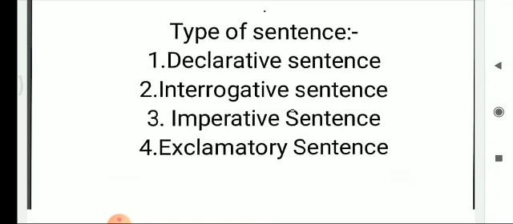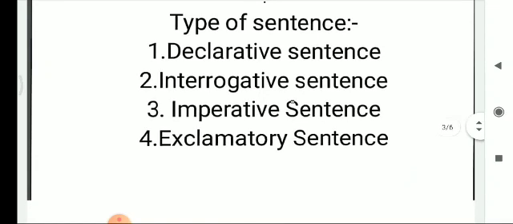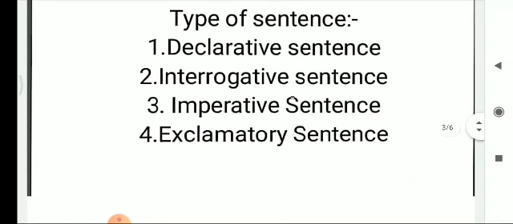An imperative sentence gives a command or advice, or it can also be used to make a request. And what are exclamatory sentences? The sentences which show strong feeling and end with an exclamation mark are considered exclamatory sentences. The exclamatory sentence always starts with a word like what or how.